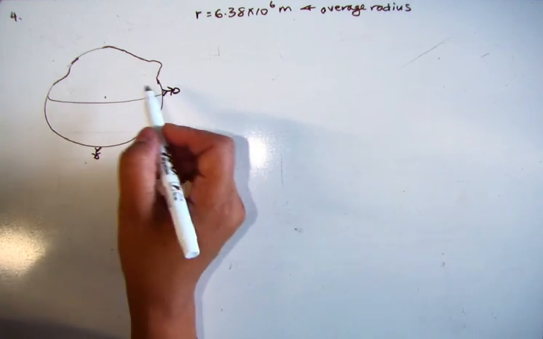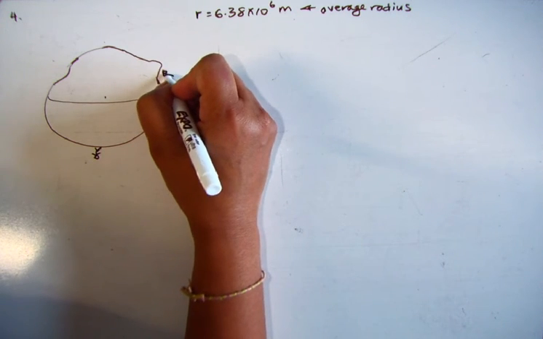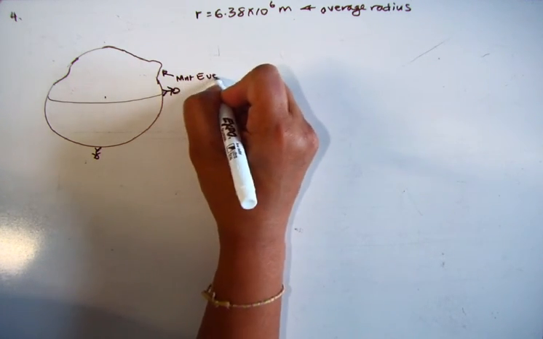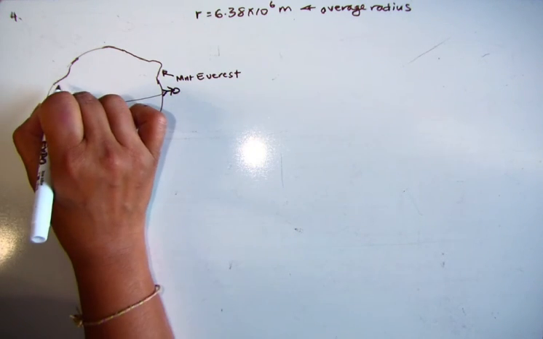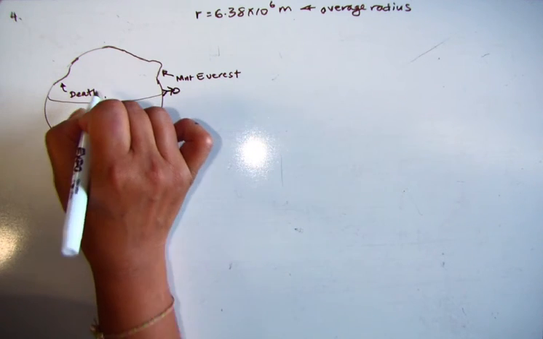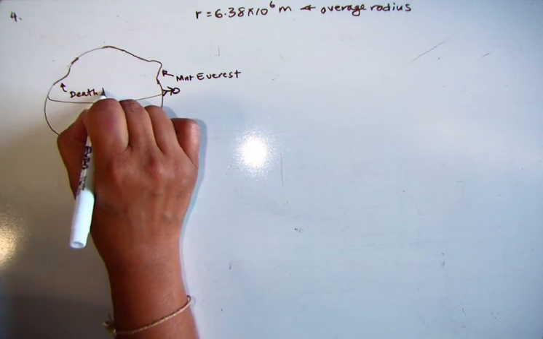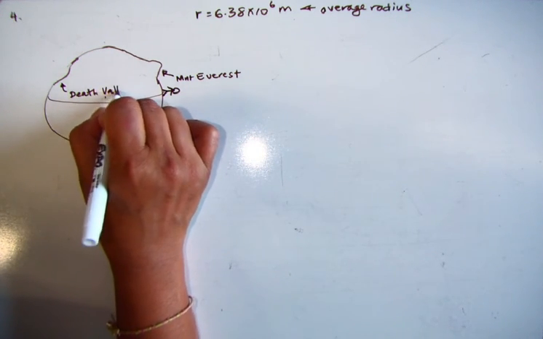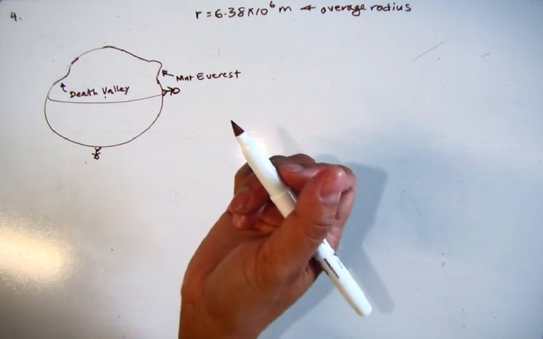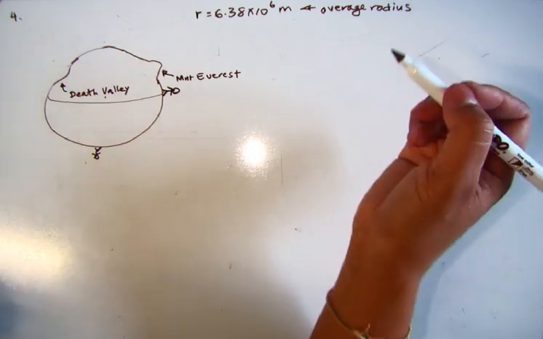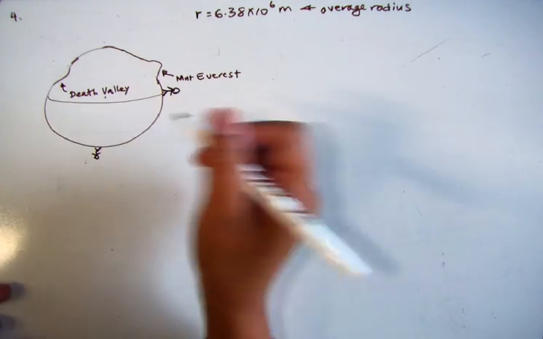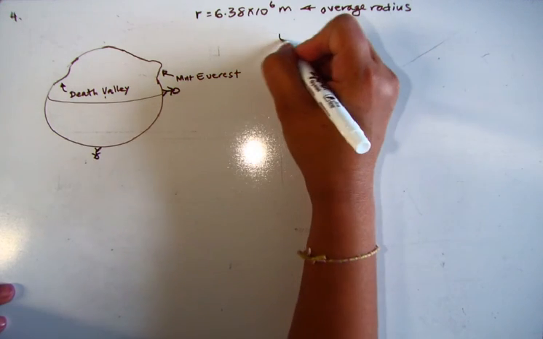Other things are natural landmass, where I'm going to draw this as Mount Everest. Maybe Death Valley would be here. So there are different distances away also. So how does it really affect things? Like, how does it affect the force of gravity acting on you? And the answer can be found by calculating the value of g. What this question is asking us to do is estimate g.